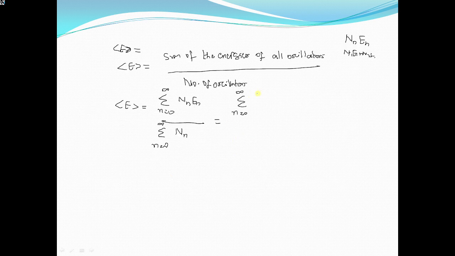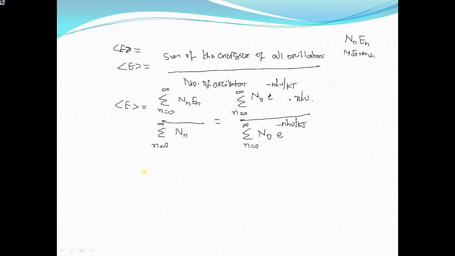So I can write it as N naught e power minus n h nu by kT into E_n, which is n h nu, divided by sigma n is equal to 0 to infinity of N naught into e power minus n h nu by kT. Okay, now N naught is not related to small n, so bring it outside. So this N naught gets cancelled.